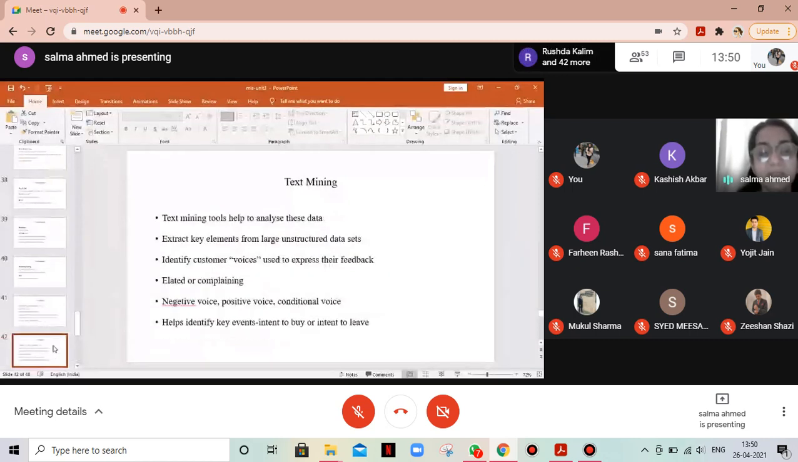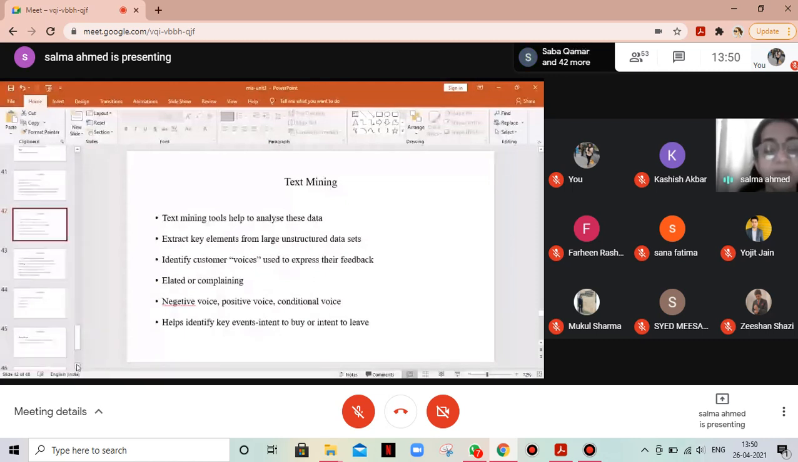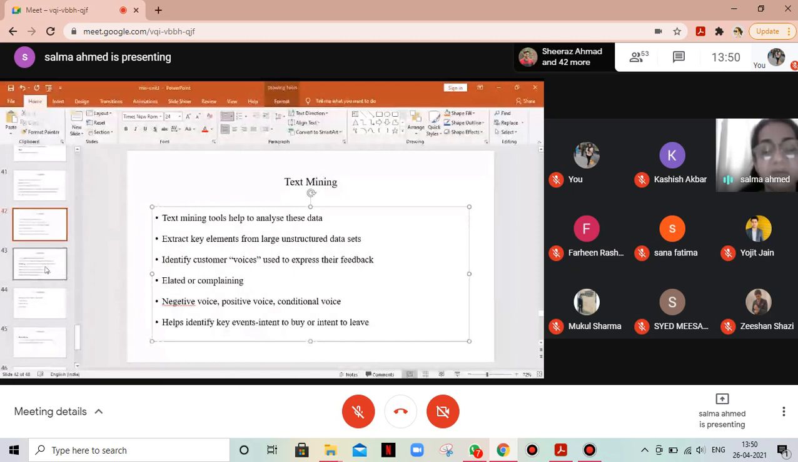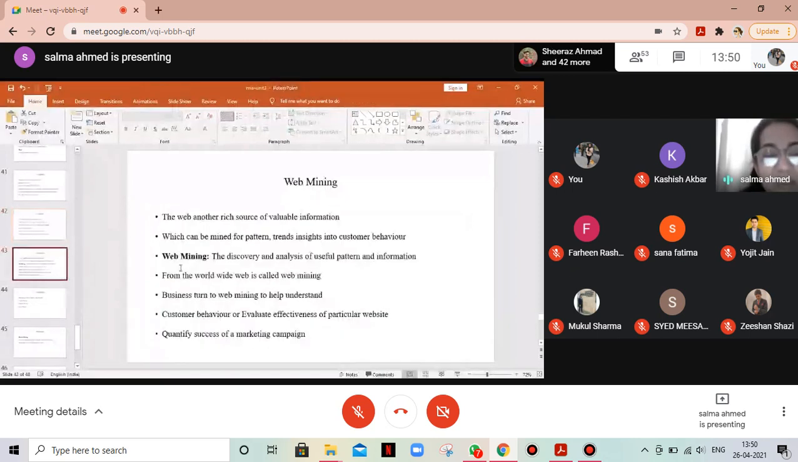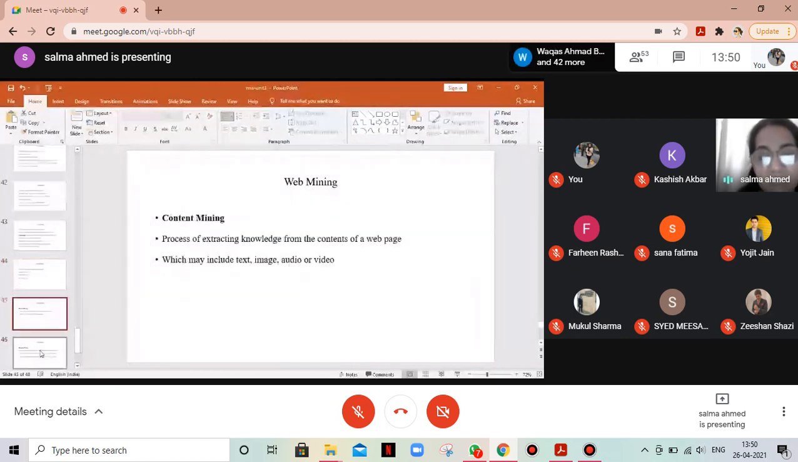For text mining, we first need to know there is structured and unstructured information. Unstructured information also holds valuable information. 80% of the unstructured information has value, and therefore we use text mining tools to elicit information from it, which could be images, blogs, tweets. We try to analyze customer sentiments and his intent to buy or leave. Web mining is another rich source, and the three methods that we use are content mining, structure mining, and usage mining. With that, we are over with database management system.